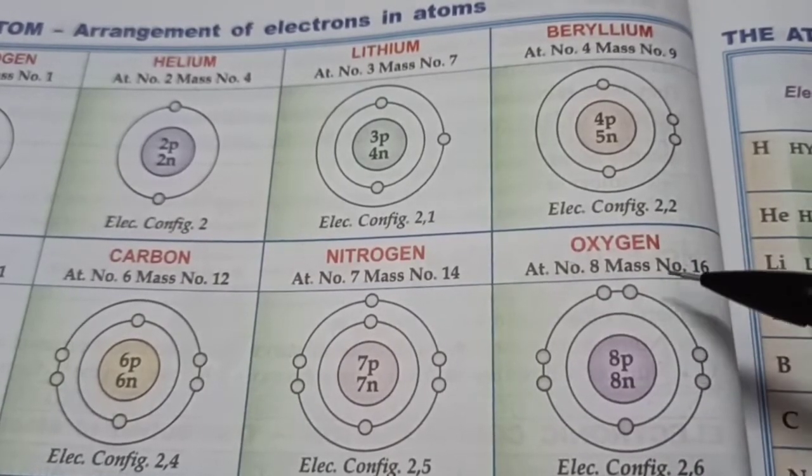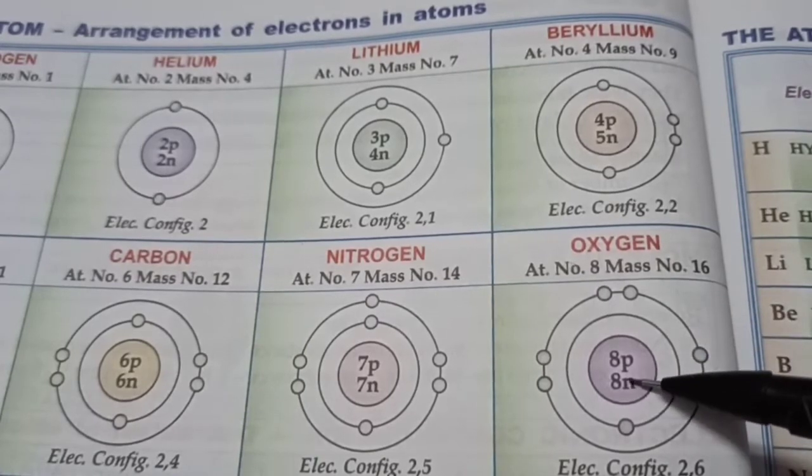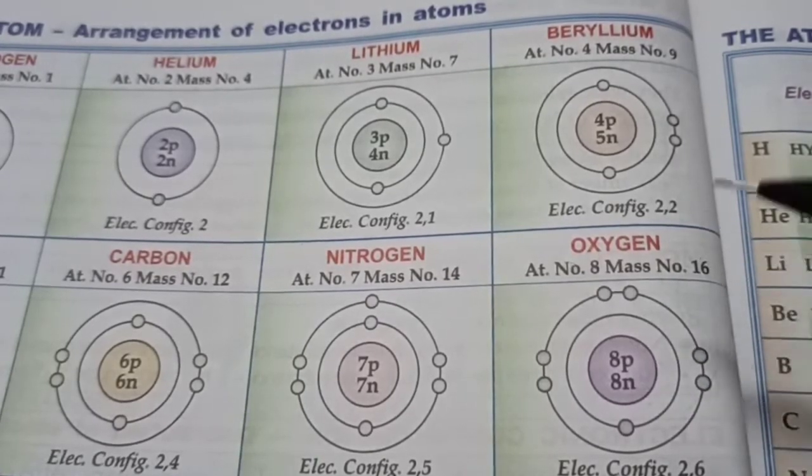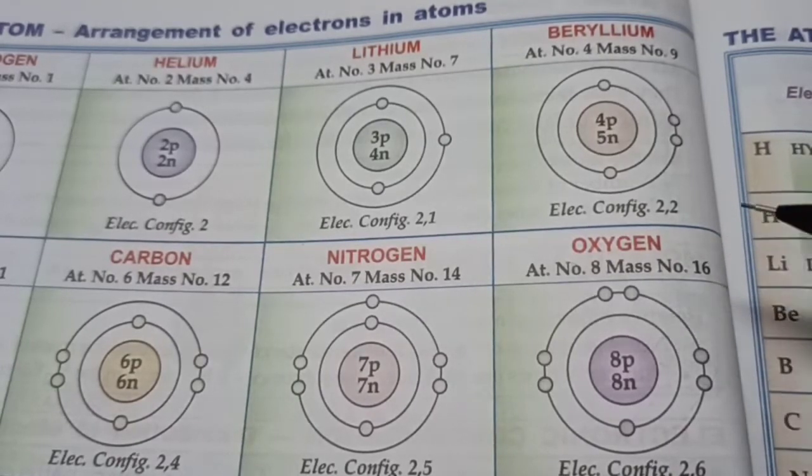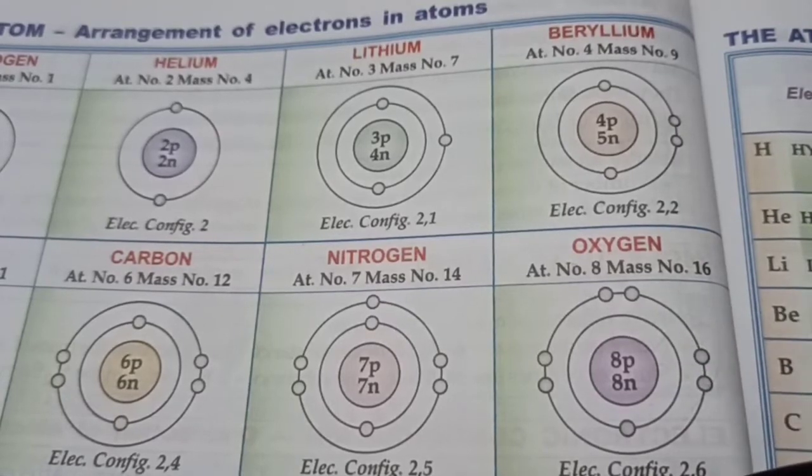There are some oxygen atoms which have 10 neutrons. So the mass number becomes 18. That is called an isotope of oxygen. So isotopes are atoms of the same element with the same atomic number but different mass number. So they will have the same chemical properties because electronic configuration is the same, but they will have slightly different physical properties like density, boiling point, etc.